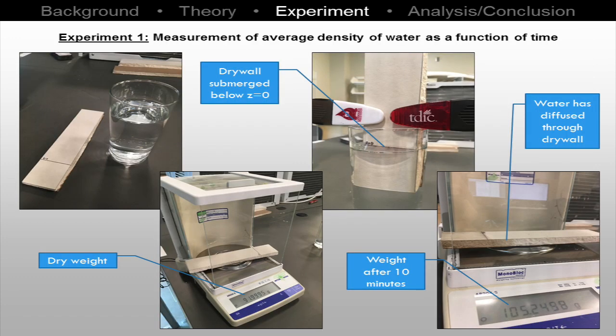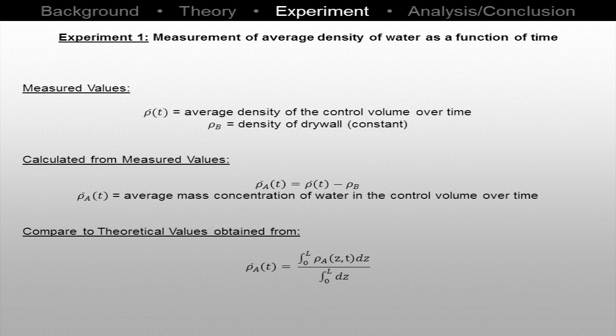Two experiments were conducted to validate the theoretical models. In the first experiment, a strip of drywall was submersed in water below the z equals 0 line, and the mass was measured at 10-minute intervals. From the measurements, the average mass concentration of water in the control volume was obtained. To compare this to the theoretical model, a linear average was performed on the distribution.